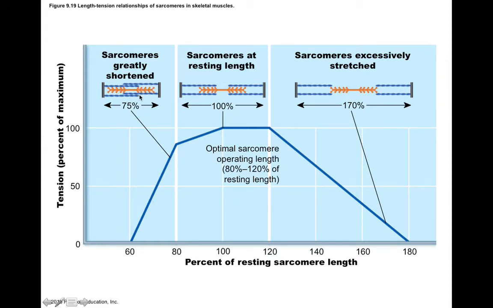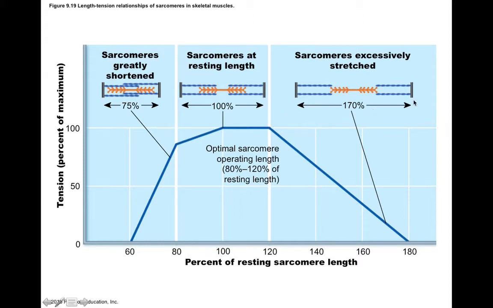And because of this, there's less available binding sites, which means that fewer myosin heads can actually bind, and therefore you're going to produce less tension as a result. So a sarcomere that's at 80% of its resting length can only produce about 80% of its maximal tension. And the opposite goes for the other extreme.